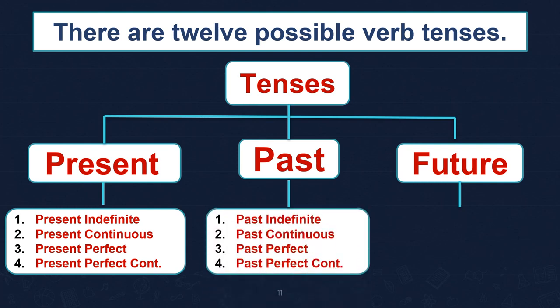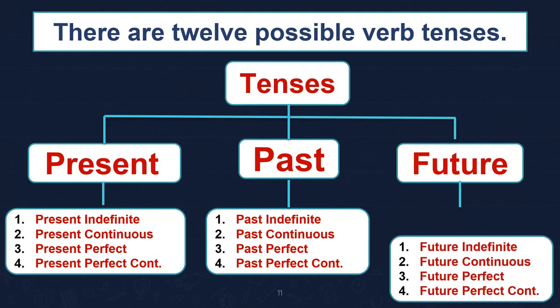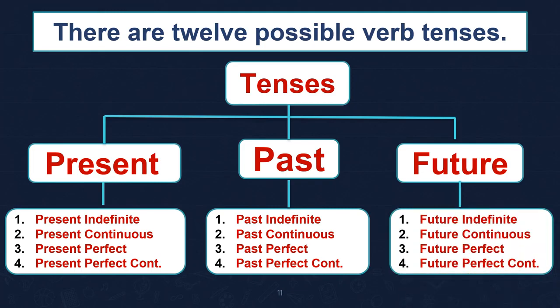Then past tense is also subdivided into past indefinite tense, past continuous tense, past perfect tense, past perfect continuous tense. And similarly, future tense is also subdivided into four parts, that are future indefinite tense, or we can say simple future tense, future continuous tense, future perfect tense, and future perfect continuous tense.